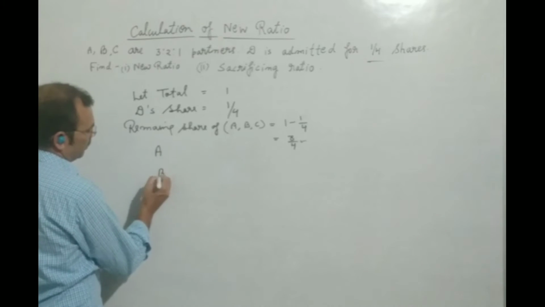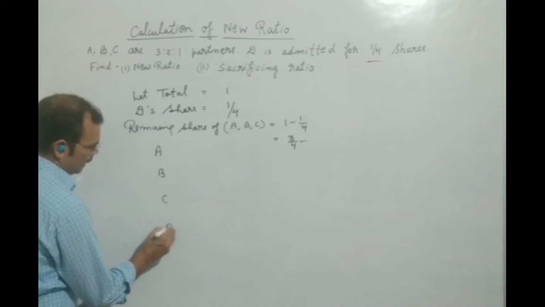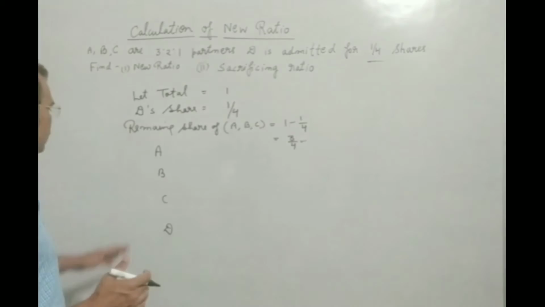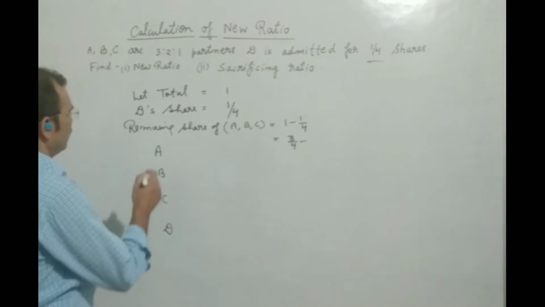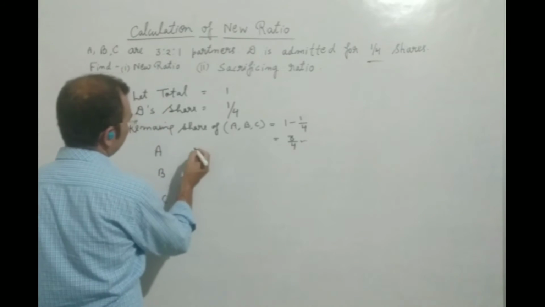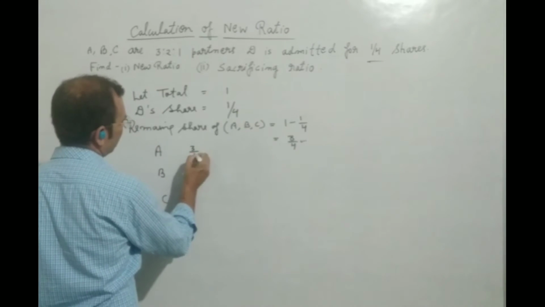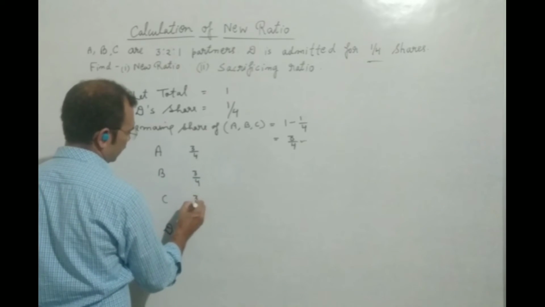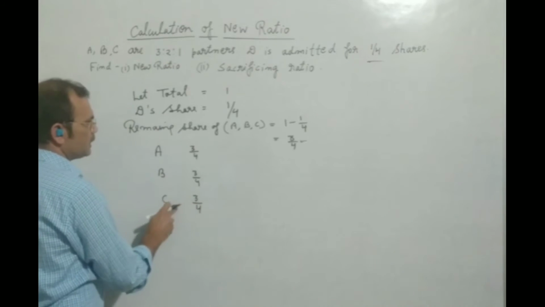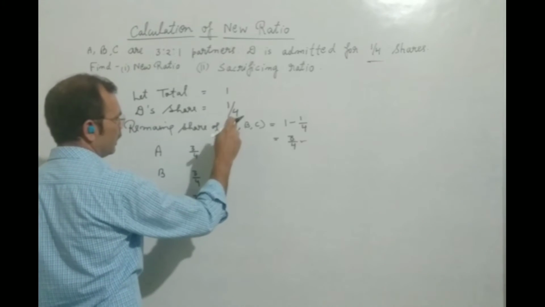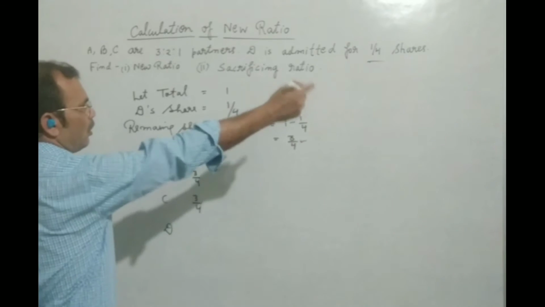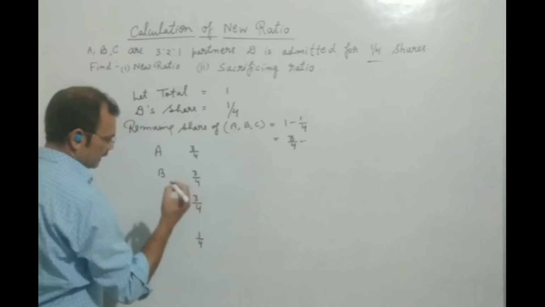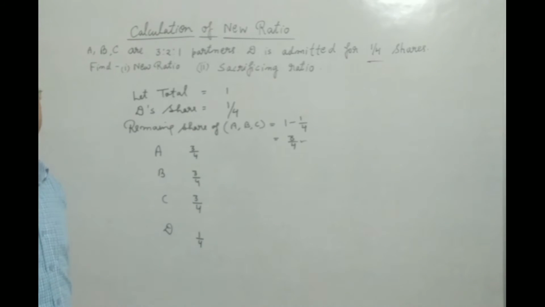A, B, C and D. Now these will be the new partners, and the remaining part will be put here: 3 by 4, 3 by 4 and 3 by 4. I have written it before A, B, C because the remaining part is only for A, B, C, and D is already getting 1/4. So we will write 1/4 as it is in front of D.